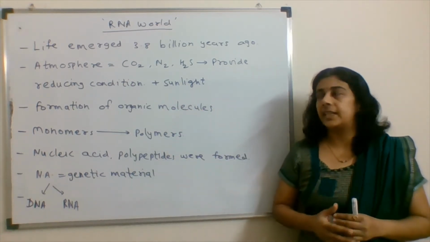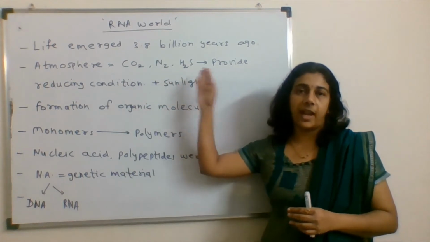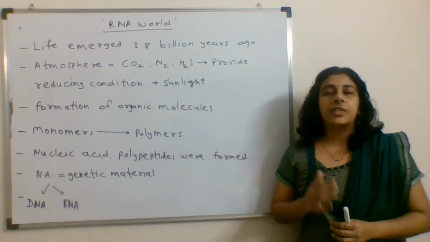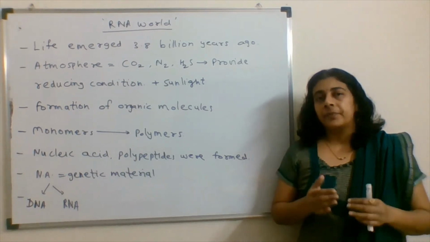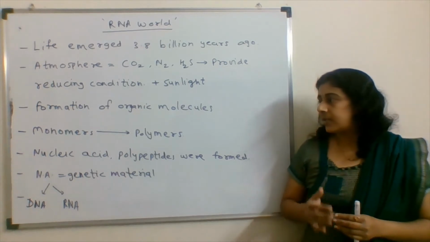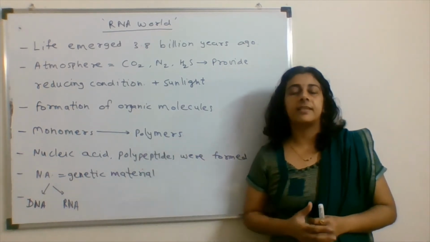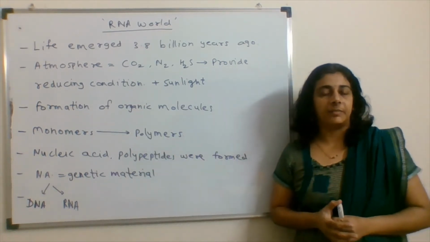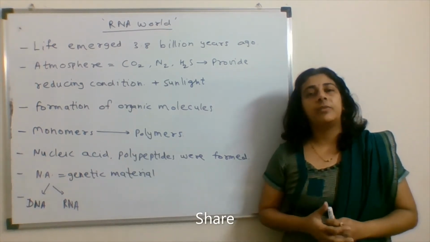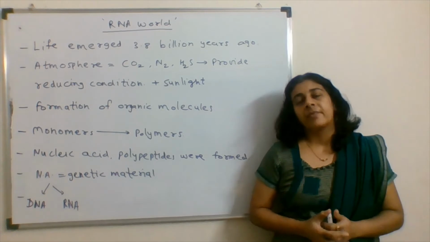In the presence of sunlight, these molecules react with each other to form polymers. So which polymers were formed? We consider that polypeptides and nucleic acids, using nucleotides, were formed at that time. These polymers further led to the formation of life.